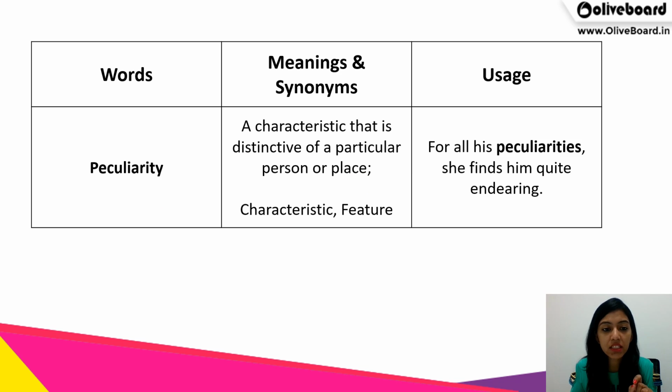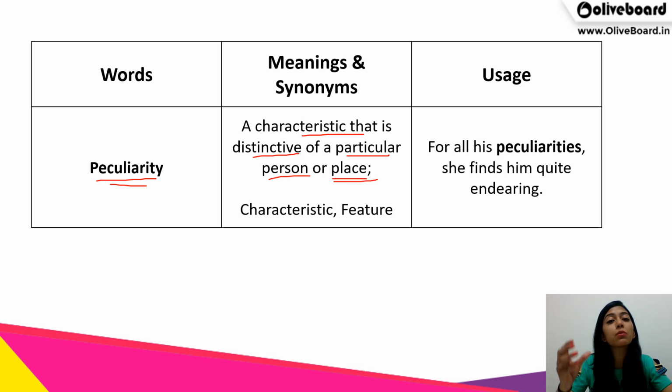Then we have the next term called peculiarity. Now peculiarity is a characteristic that is distinctive of a particular person or place. So something which is peculiar or something that belongs to either a particular person or a particular place. It's very distinctive and you do not find that anywhere else. Okay. So the synonyms are characteristic and feature.